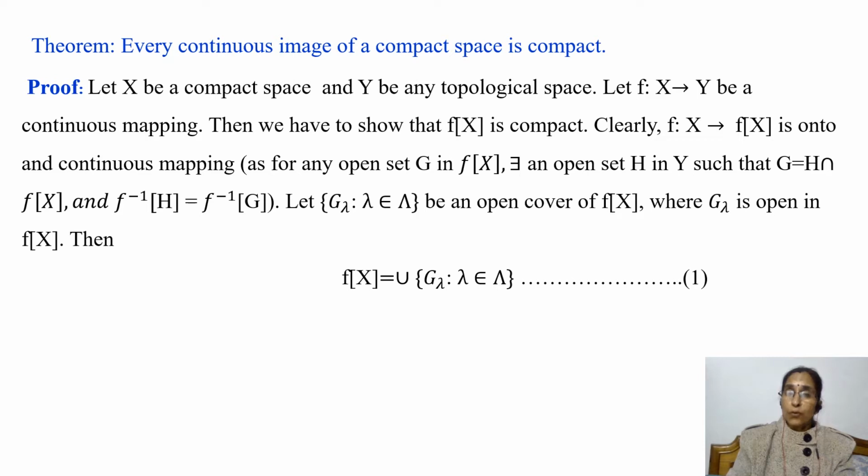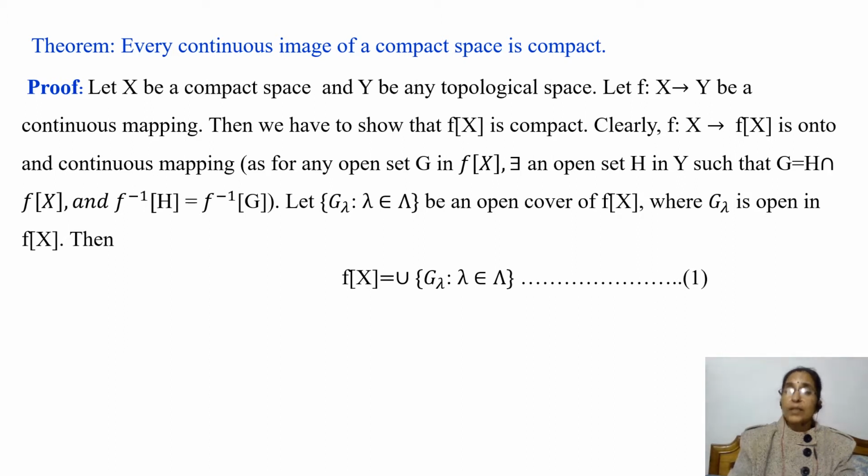And since we want to show that the continuous image of a compact space is compact, we have to show that the F image of the compact space X is compact. That is, we have to show that F of X is compact. Clearly, consider the mapping F from X to F of X. Here we have replaced Y by F of X. And F of X is nothing but the set of all those elements of Y which are images of elements of X. So this mapping is onto, and we note that this is also continuous because